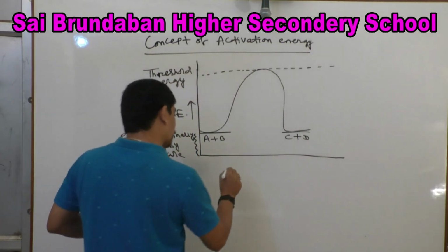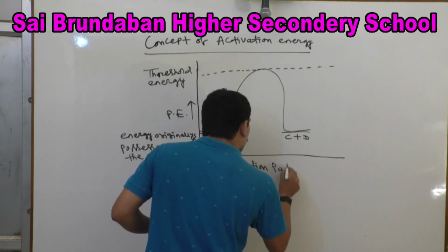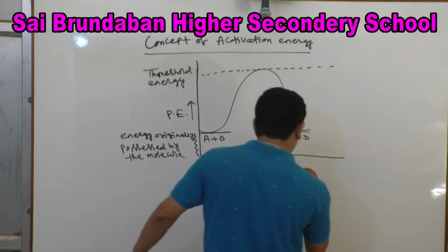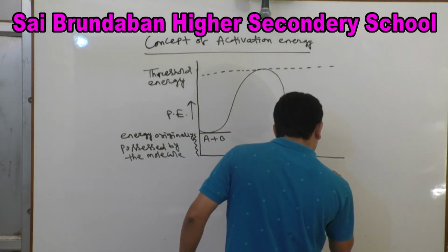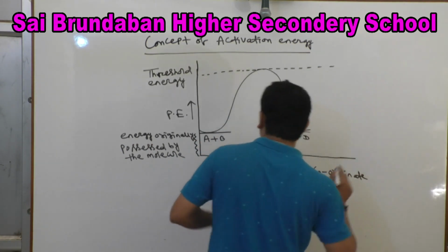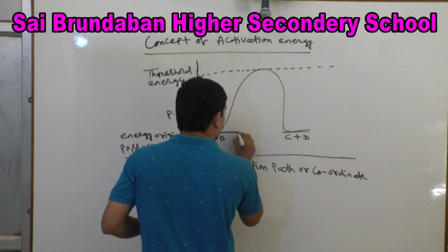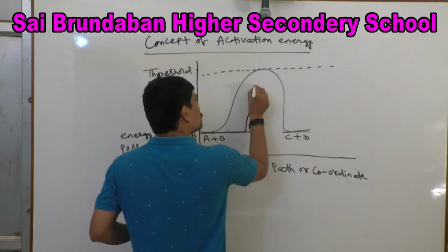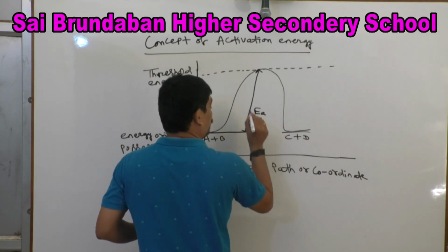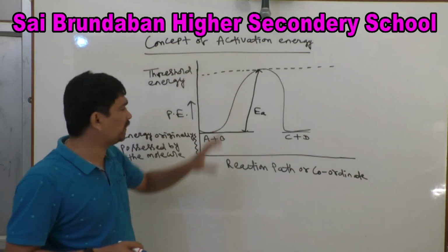Threshold energy, then reaction path. This is reaction path or coordinate. This is threshold energy. Then this is EA, activation energy. Look at this diagram, we will explain everything.